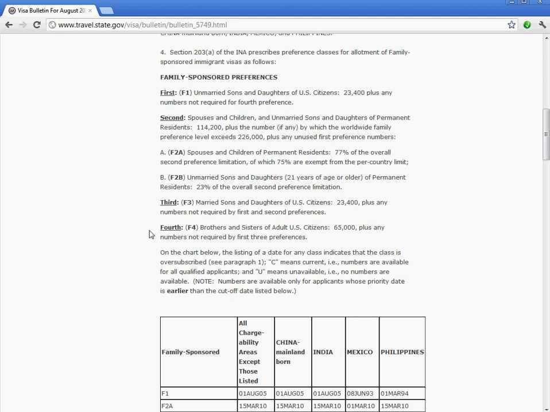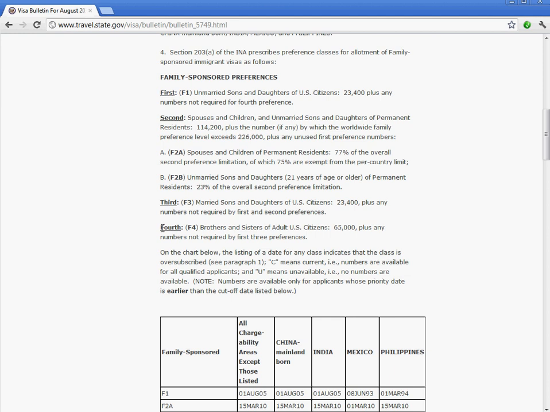As you can see, there are 4 main categories. The second preference category has to do with lawful permanent residence sponsors, and the rest of them have to do with U.S. citizen sponsors. So let's consider, just for an example, the 4th preference category, which is sibling petitions, petitions for brothers and sisters. So let's just say you're a U.S. citizen and you have a brother born in the Philippines and a sister born in Canada.